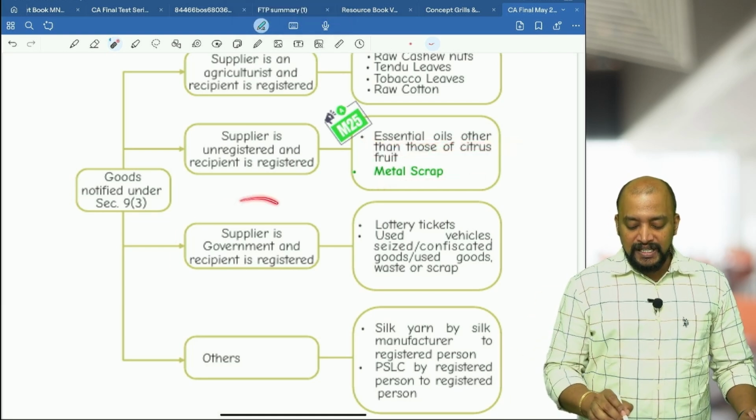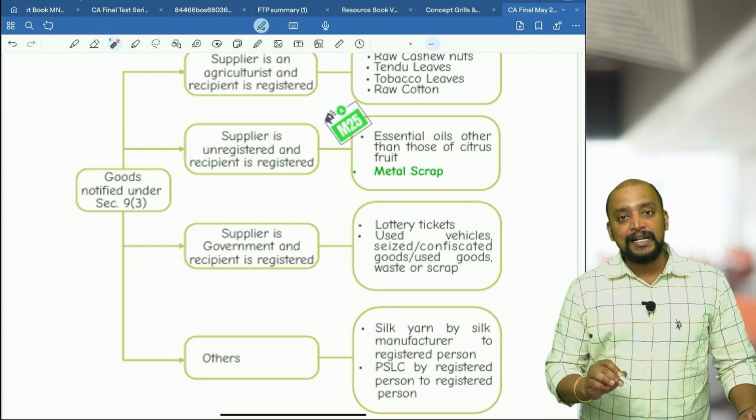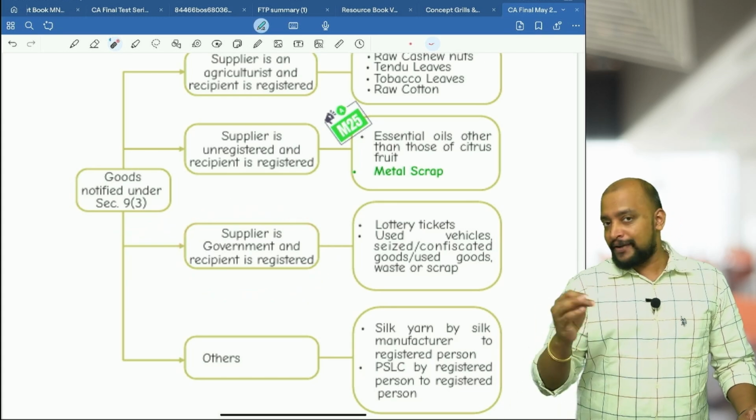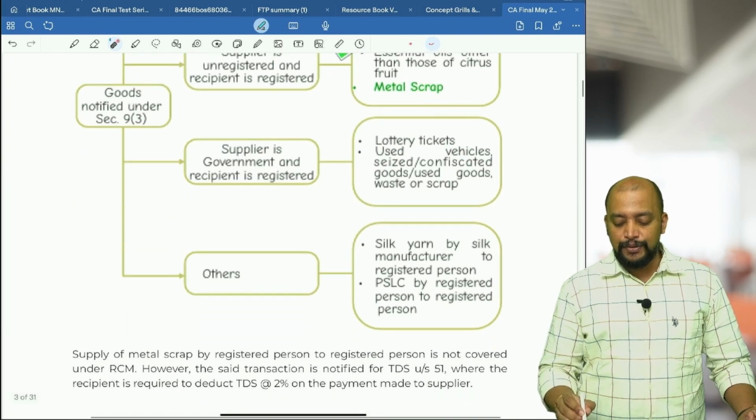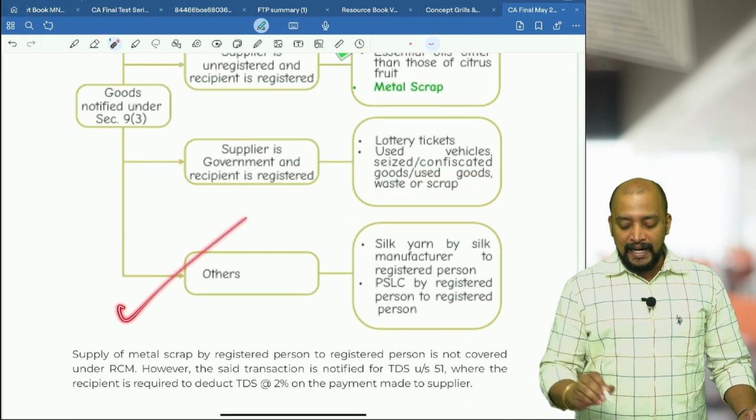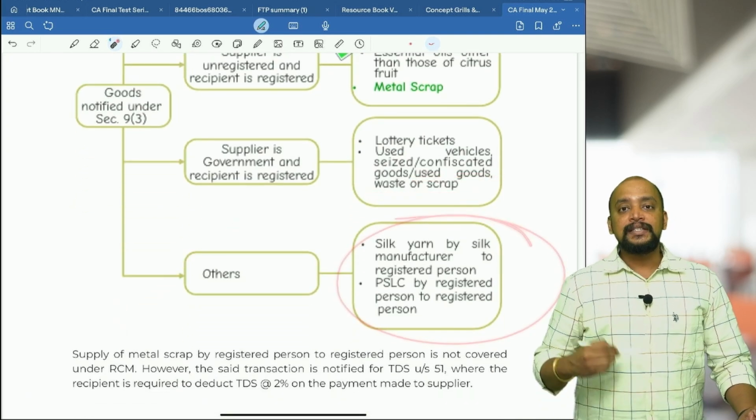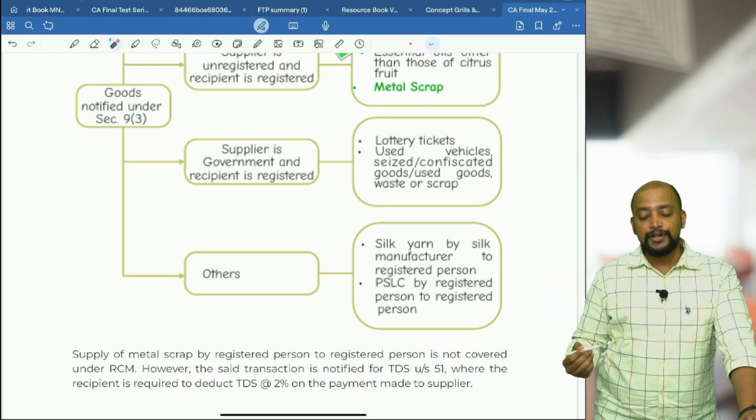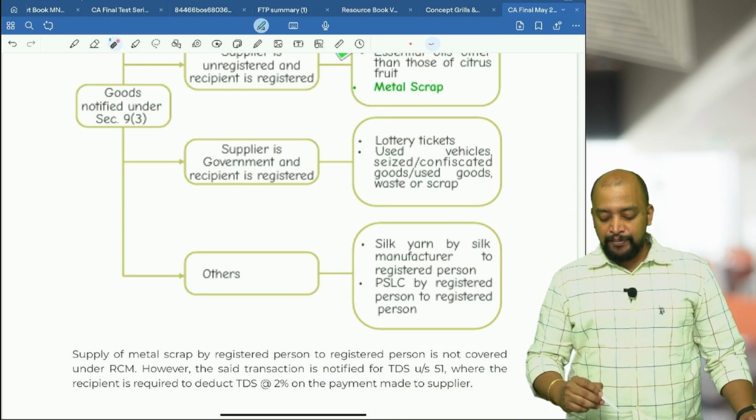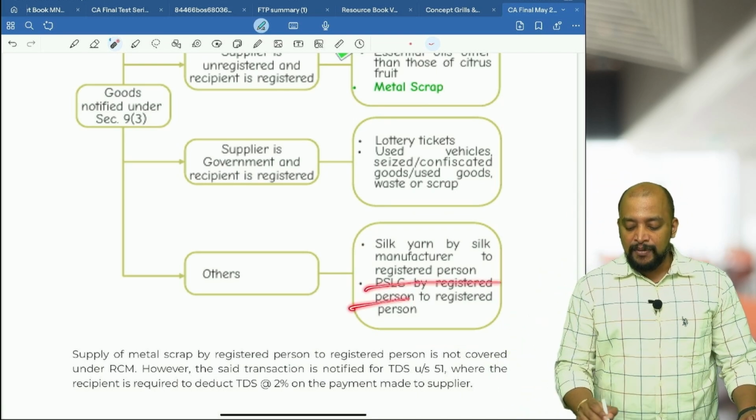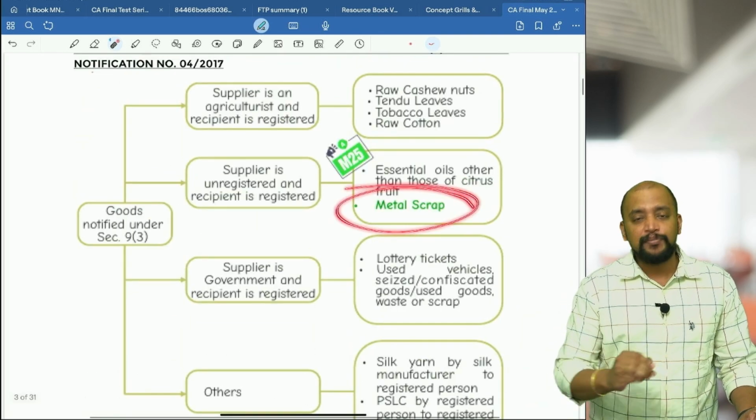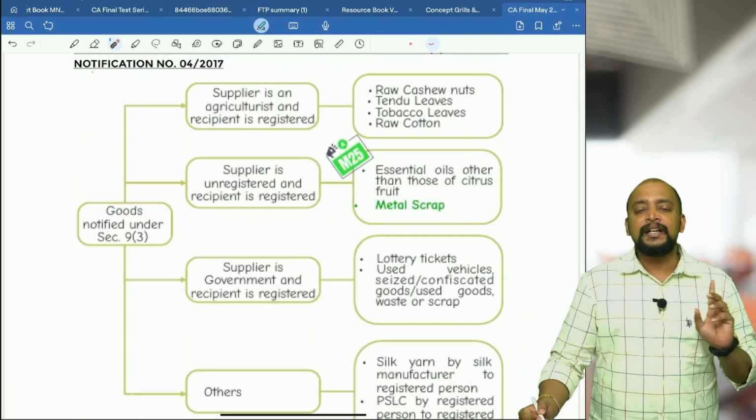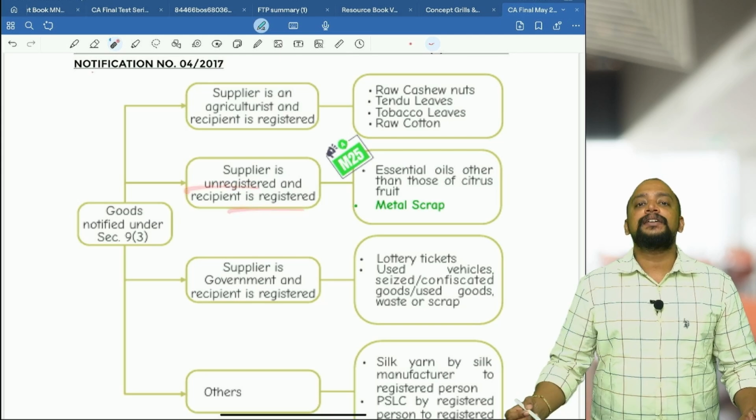Then, if the supplier is government and the recipient is registered, again we have 2 products: lottery tickets, used vehicles, seized or confiscated goods or used goods, waste or scrap, and others. Others we have 2: silk yarn by a silk yarn manufacturer to a registered person, and priority sector lending certificate by a registered person to a registered person. In this, metal scrap is a newly added point, but remember, the supplier should be unregistered and the recipient should be